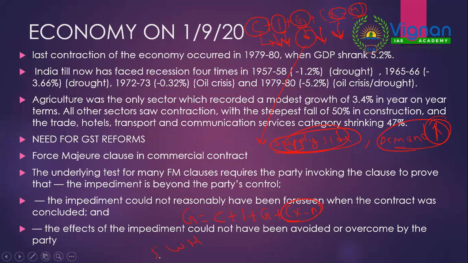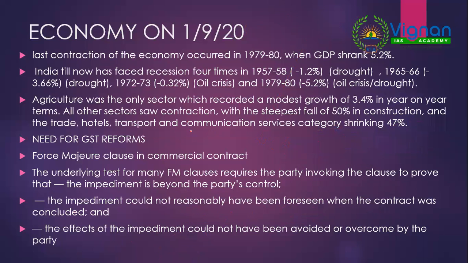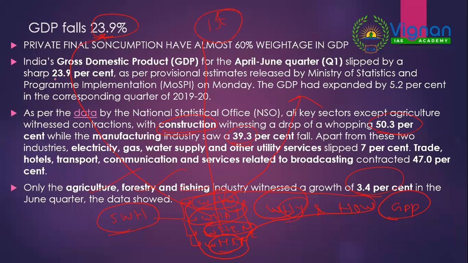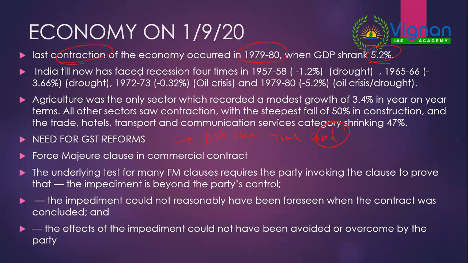So for reading any current issues, when you follow this approach, most of the important MCQs formulated by UPSC can be answered. Now we will see the tricky statements which UPSC generally gives. There you can expect a statement like, this is the first time that GDP contracted. This is absolutely false. Why? Because this is not the first time. The last contraction of the economy occurred in 1979-80 when GDP shrank 5.2%. But for the worst effect, because of the pandemic, now it decreased 23.9%.